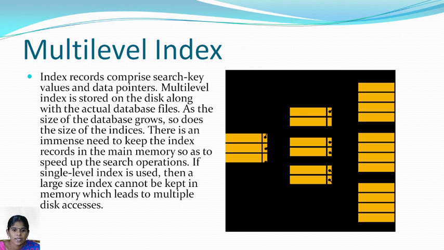So there is an immense need to keep the index records in the main memory so as to speed up the search operation. Based on the index storage, we can speed up file access from the database. If a single-level index is used, then the large index cannot be kept in memory, which leads to multiple disk accesses.